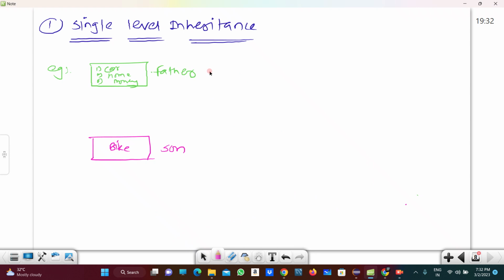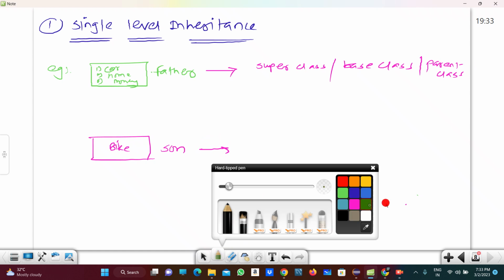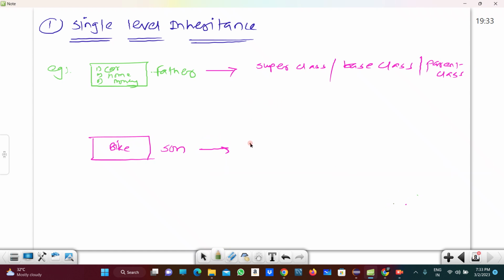This class is called the super class, or we can say the base class and parent class, right? And this class is known as the subclass, or we can say the child class.